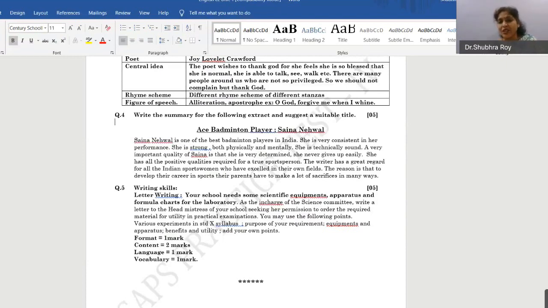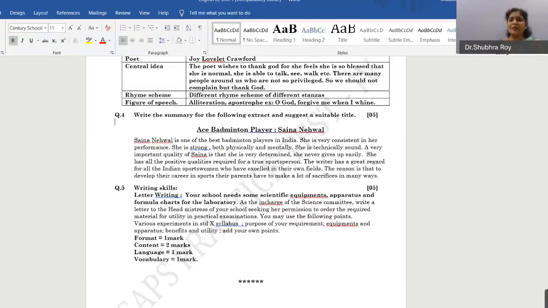See, as in charge of the science committee, write a letter to the headmistress. So what are you going to write there? In charge of the science committee to the headmistress, whichever school you belong to, your school name, your address, and then sir or madam. And then see the question, seeking permission that is required for the material for utility in the practical examination. You may follow the following points.